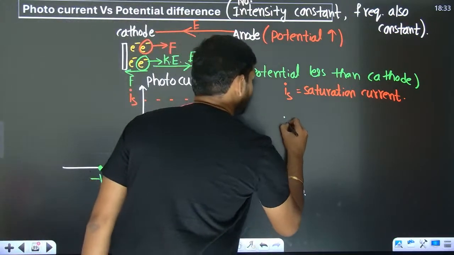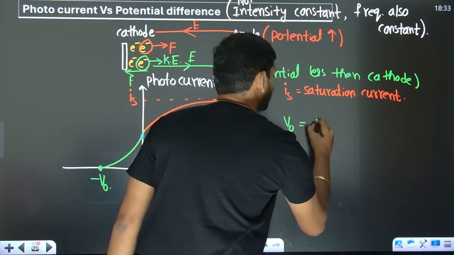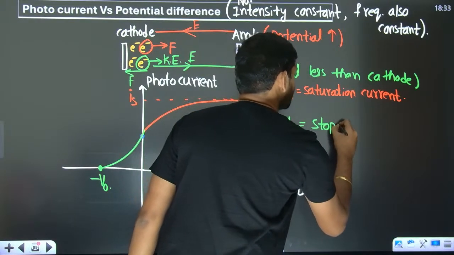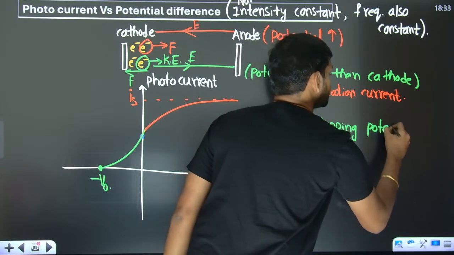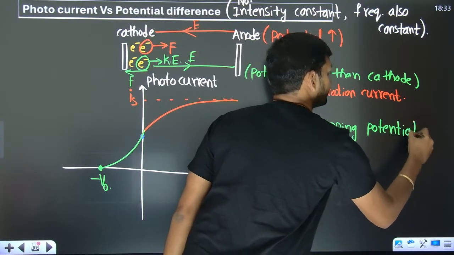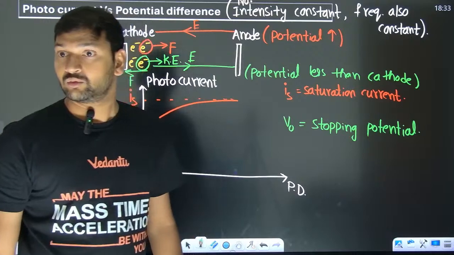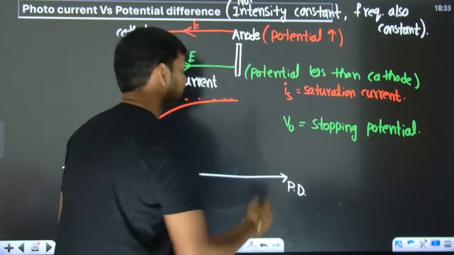So V naught is called the stopping potential. So what is this stopping potential?